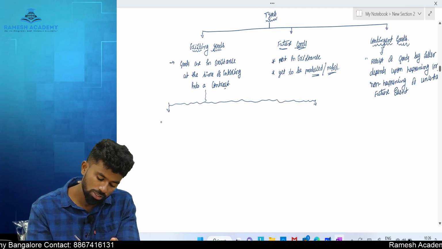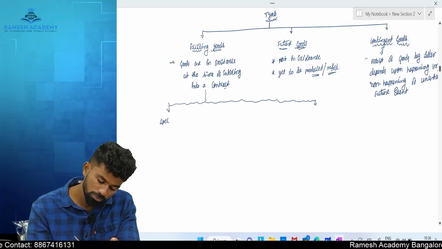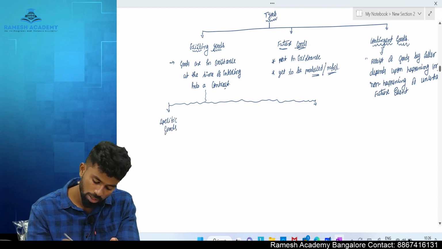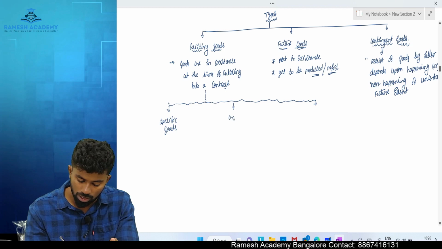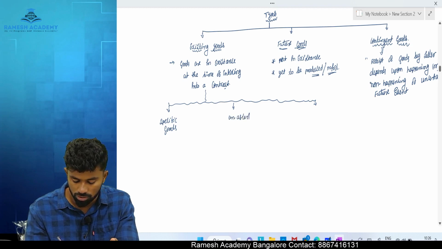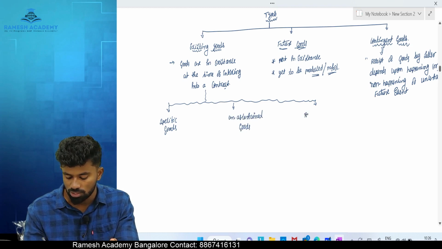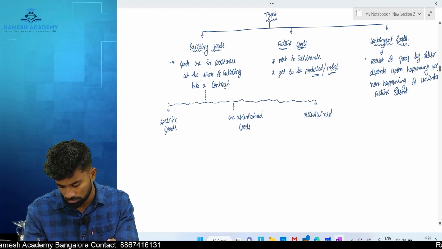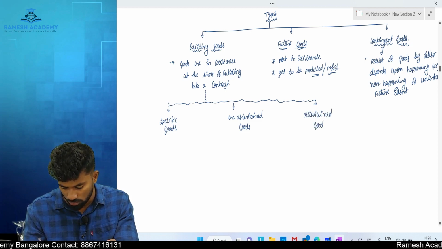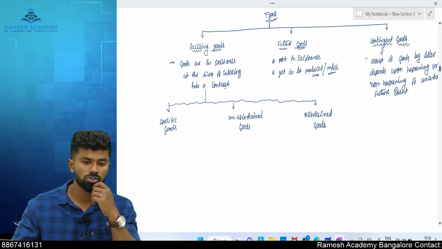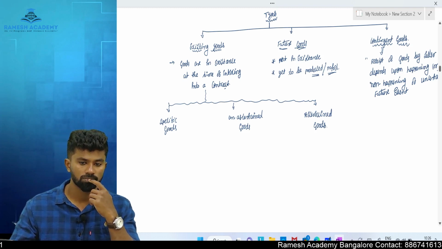The first one is specific goods. Second one is unascertained goods. Last one is ascertained goods. Now, what is the first one? Specific goods. Now, what are specific goods?